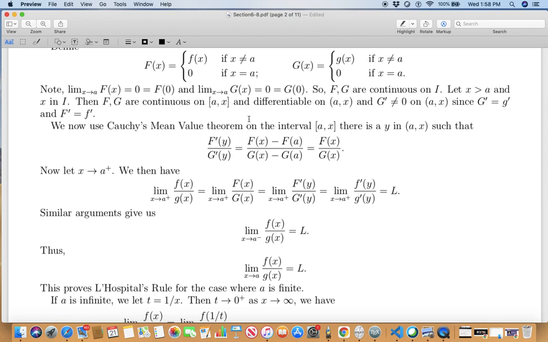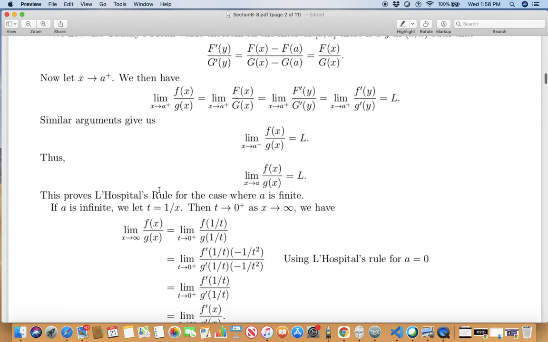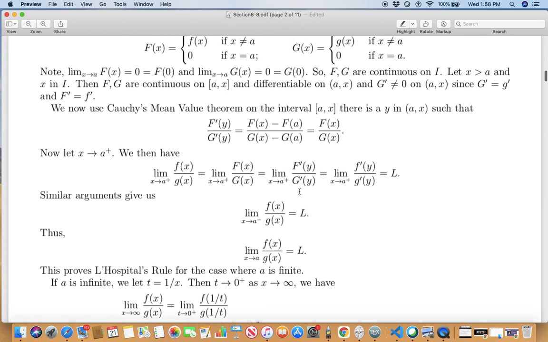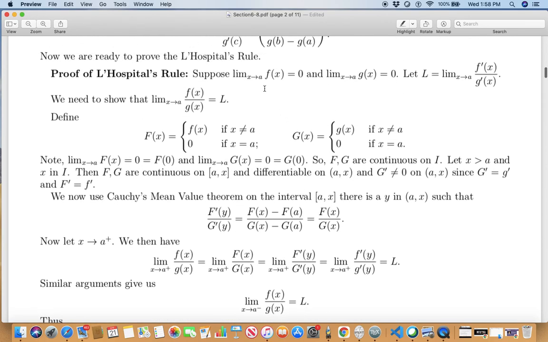If x were less than A, you would have x to A, and so on. All right, so I don't need to write it down again, but the argument is the same. The left hand limit will also be equal to L. Right hand limit and left hand limit agree. So the limit as x approaches A of f(x) over g(x) is L. So this proves L'Hopital's rule when you are approaching A and landing in the indeterminate form of 0 over 0.